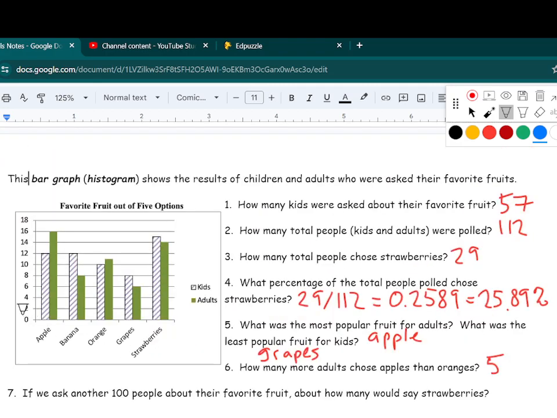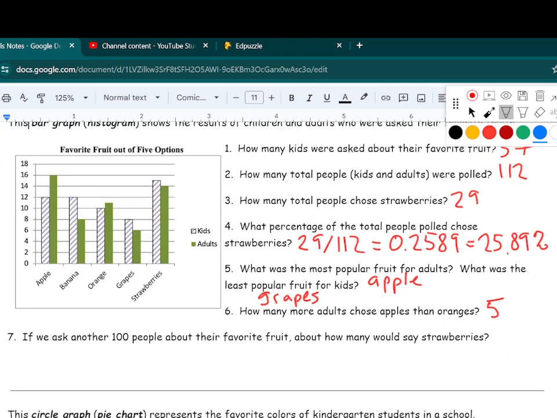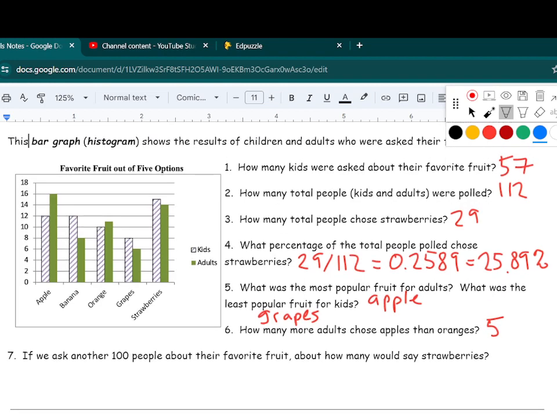Similarly, scrolling a bit down here to our bar graph. We'd answered all these questions before. So our final question, if we ask another 100 people about their favorite fruit, how many would say strawberries? So we found earlier that the percent of our sample here that chose strawberries as their favorite fruit was, well, this kind of uglyish number. But we're going to do the same process.